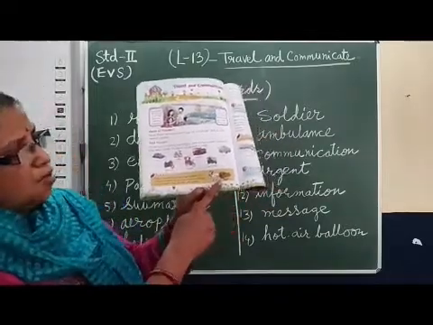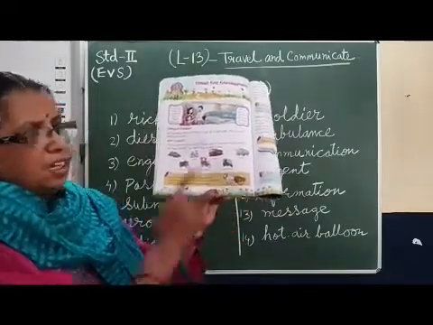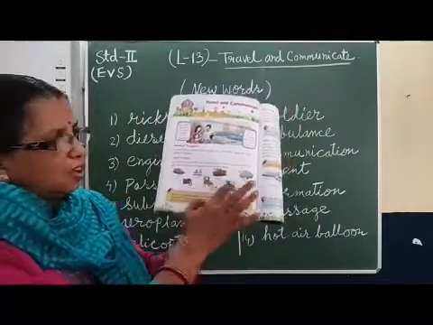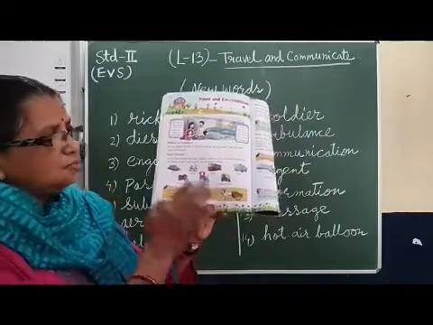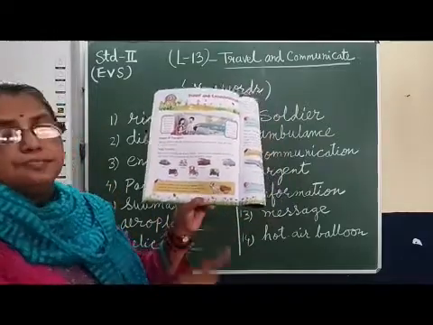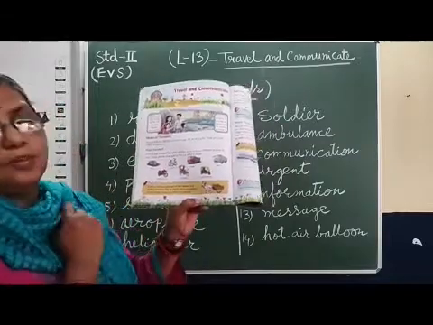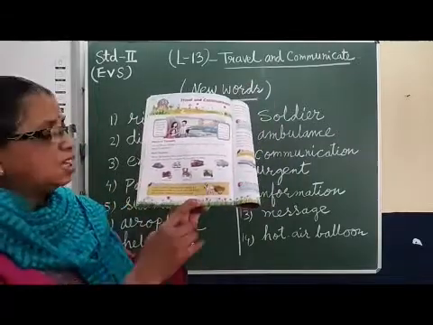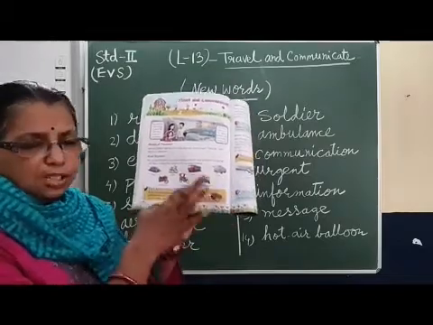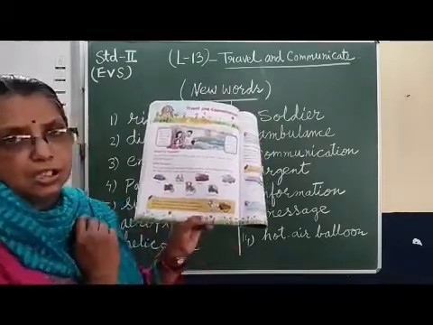Here in the yellow box below you can see a bullock cart. These all need either diesel or petrol to run on the road. But this does not need any type of petrol or diesel. It can be pulled by animals. If it is pulled by a horse, then it is called a horse cart.